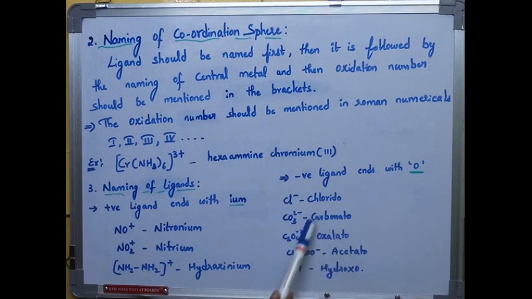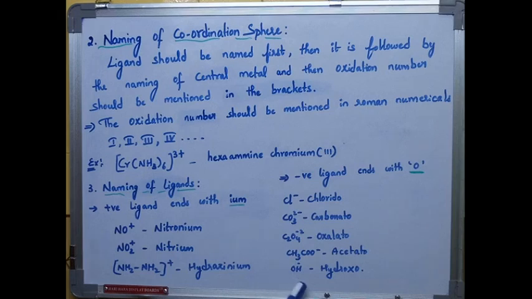It is named with oxalato, and CH3COO minus is acetate. Actually, we are naming it as acetato. OH minus is the hydroxy group, and it is named with hydroxo. This is the naming of negative ligands.